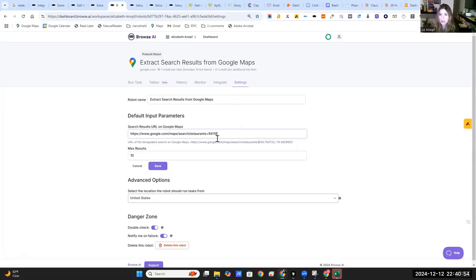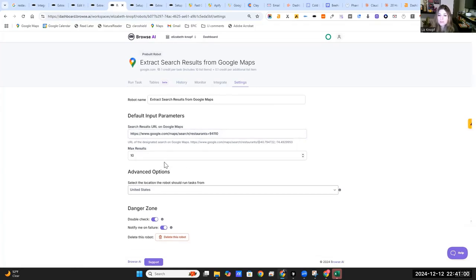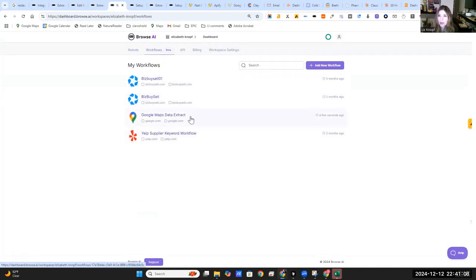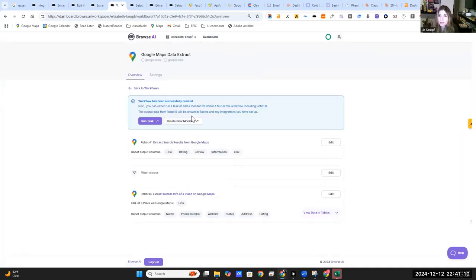Okay, so over here is the settings where we want to change the default. So I had run that a few times. Whoops, got restaurants. Save that. All right, so we want to go back to where our workflows were and go back to this guy. So we got robot A working well. And so robot B, let's go check out what's going on with him.